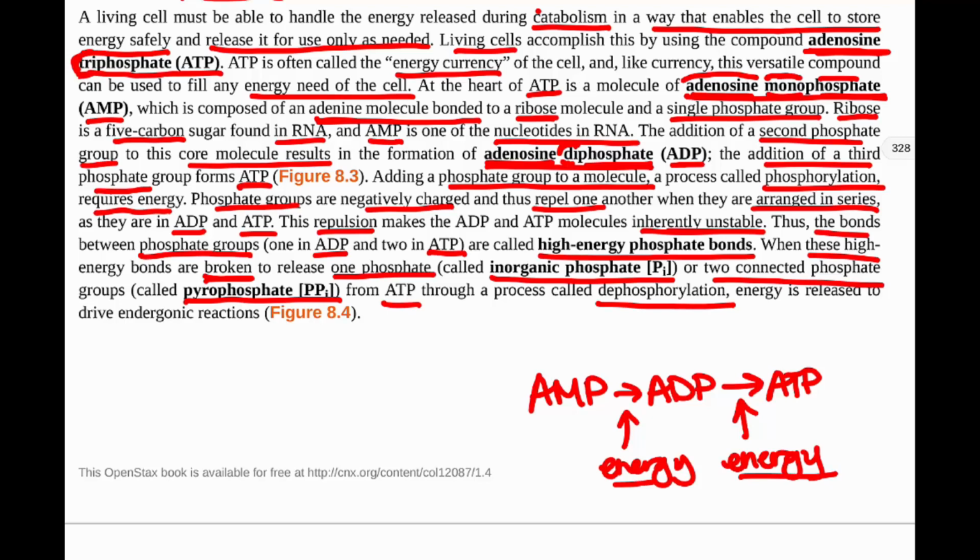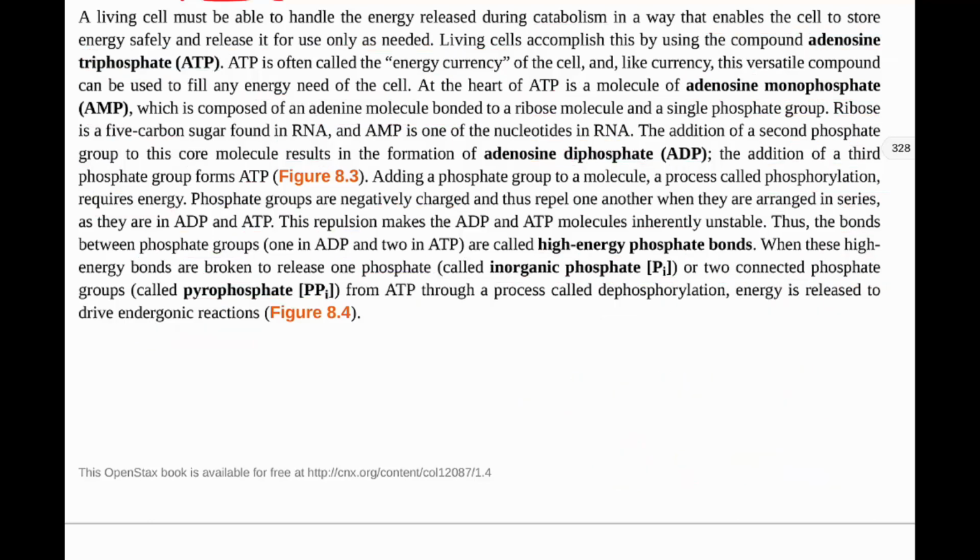And in that case, energy is then going to be released and then it's going to drive these endergonic reactions. So remember, endergonic reactions are those that require energy. So the energy that's released from this ATP molecule can then go on to do endergonic reactions, which would be a building up of molecules, which would be an anabolic type of reaction.